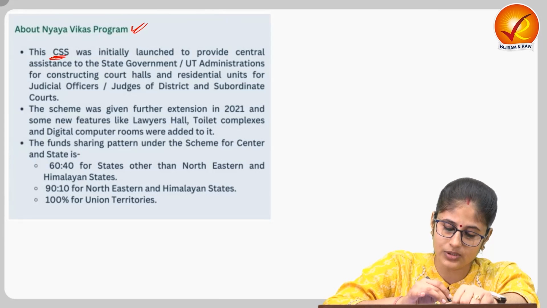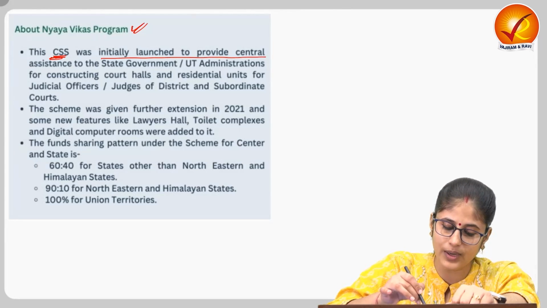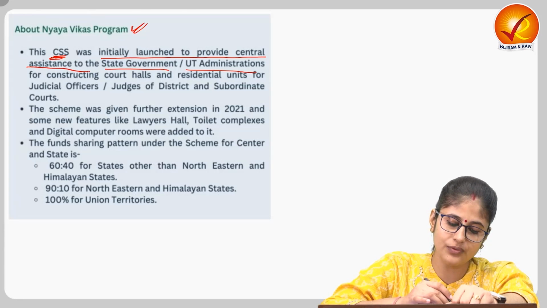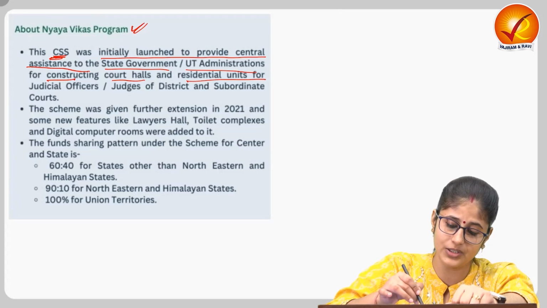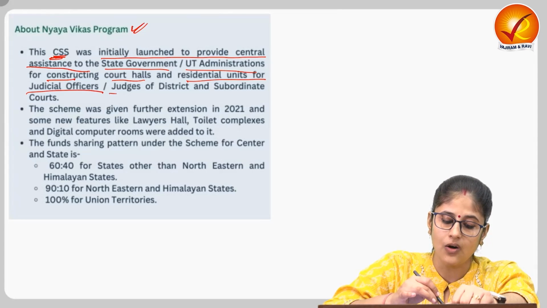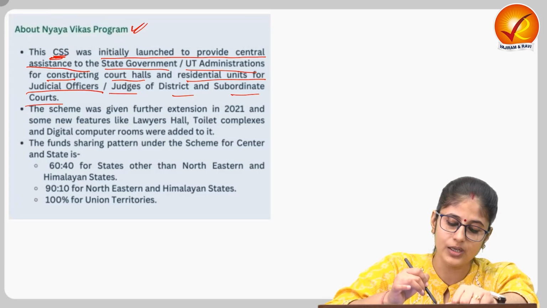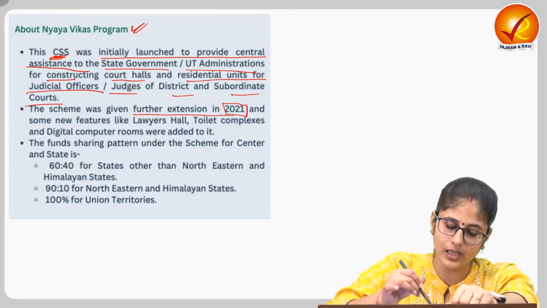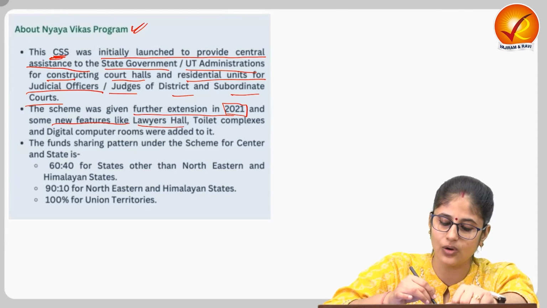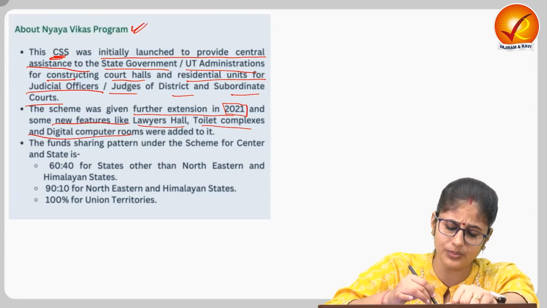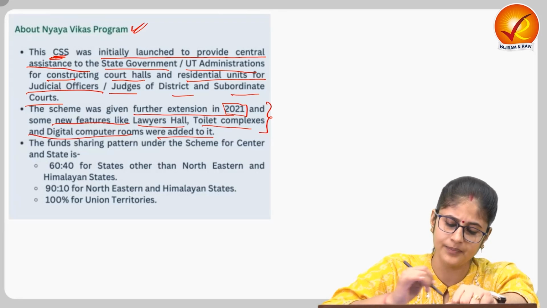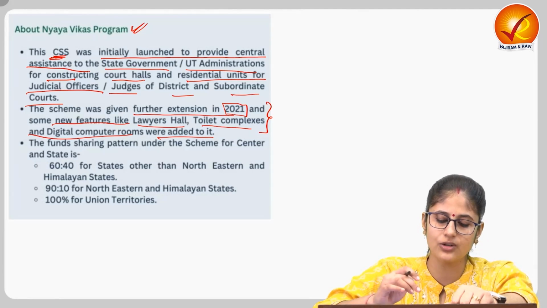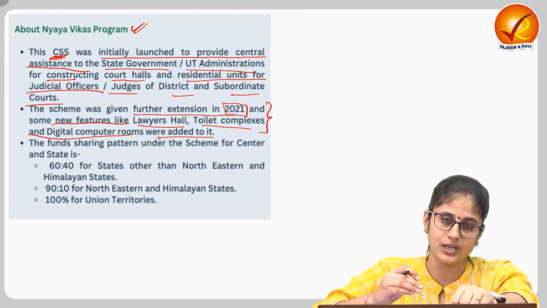This is a centrally sponsored scheme, initially launched to provide central assistance to the state governments or union administrations for constructing court halls and residential units for judicial officers or judges of district and subordinate courts. The scheme was further extended in 2021 and new features like lawyers' halls, toilet complexes, and digital computer rooms were also added. So judicial infrastructure covers physical infrastructure as well as digital infrastructure.